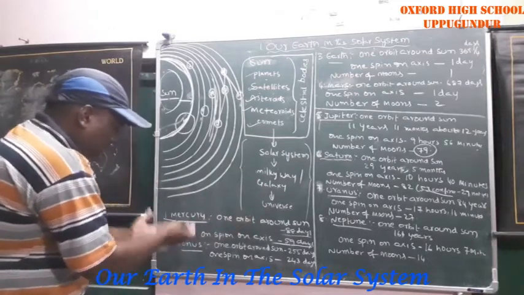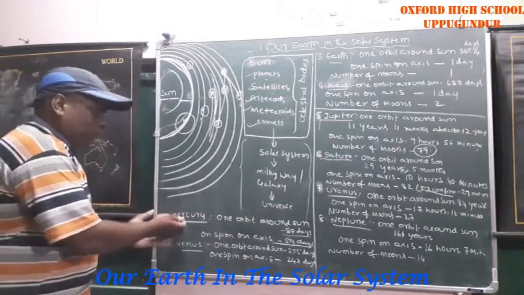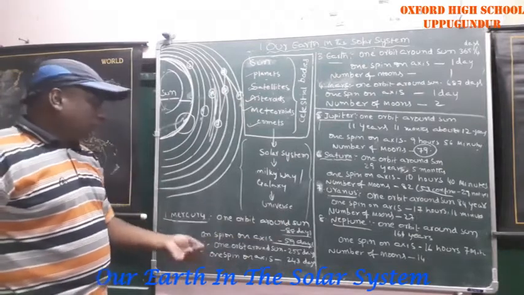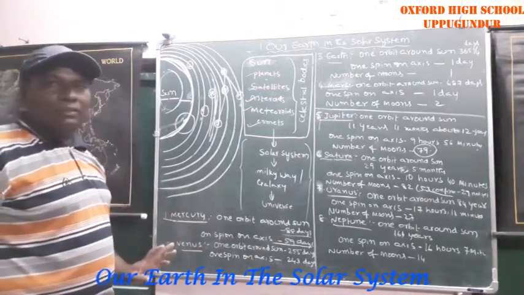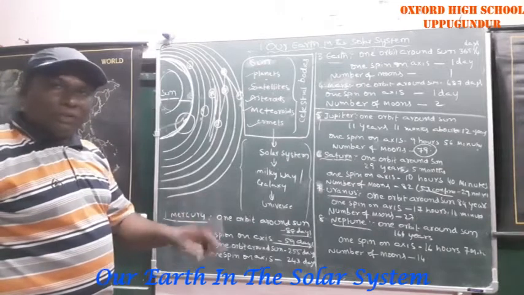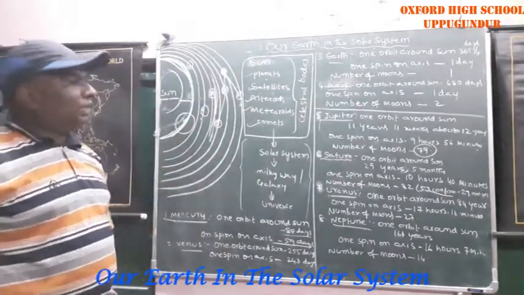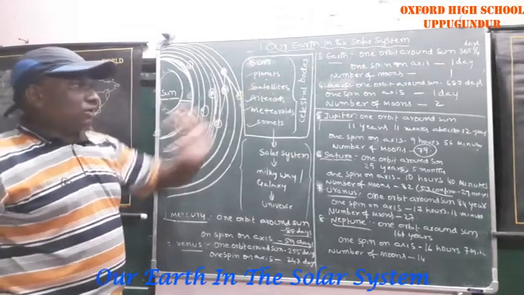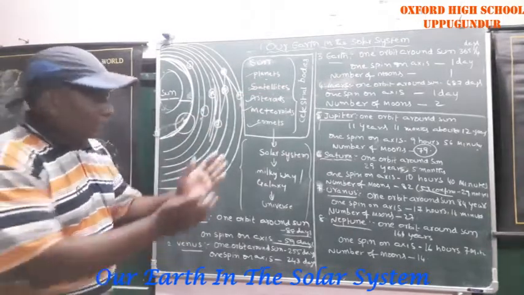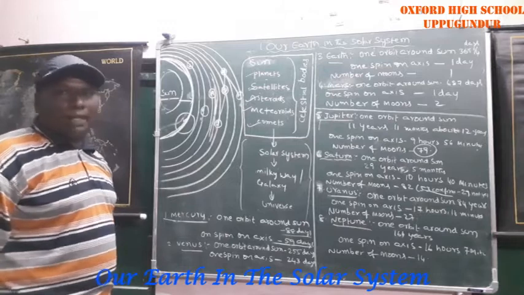Then one by one I explained to you, for Mercury and every planet, one orbit around the sun and one spin on its axis. The first 4 are called inner planets, the next 4 are called outer planets.